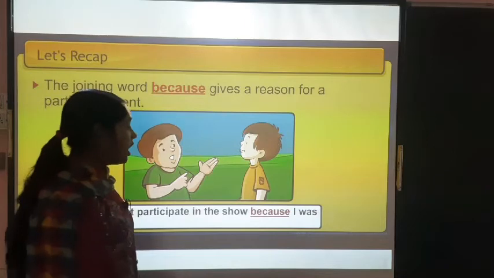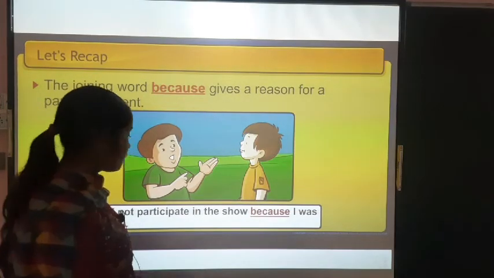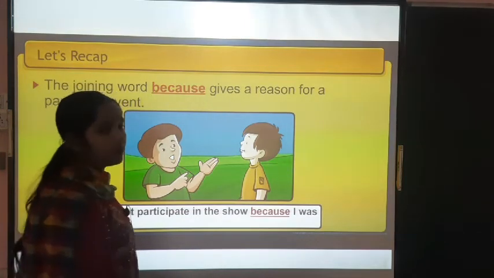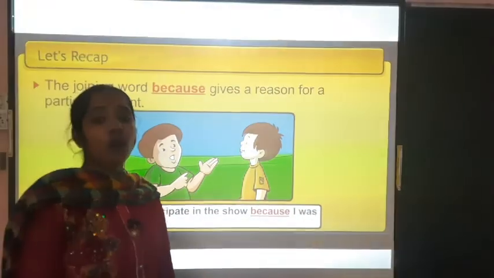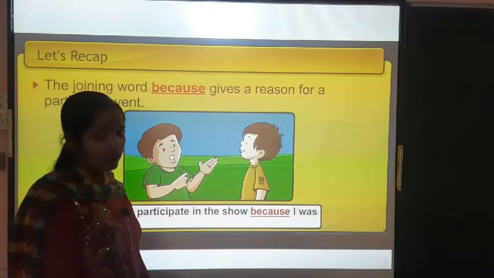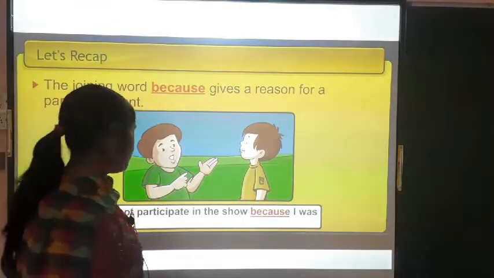Now, this is a sentence where "because" has been used. Understood? I did not participate in the show because I was unwell. She is giving her reason why she did not participate in the show, because she was not well. Understood?